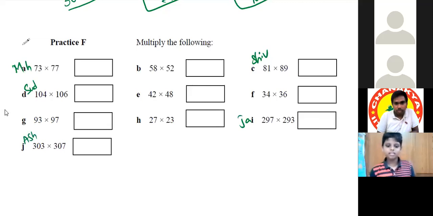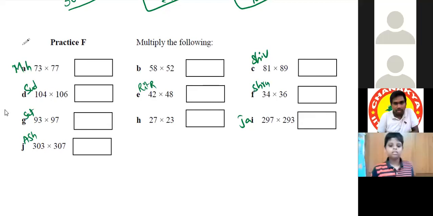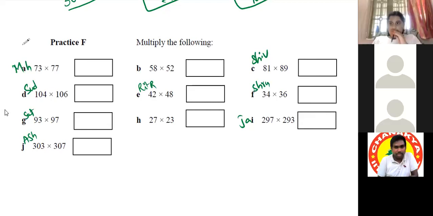E. Ritvik. G. Satvika. F. Srishti. E. I is already over. Two questions are remaining, B and H. So I took B actually. B Toshnika. H Aditi.